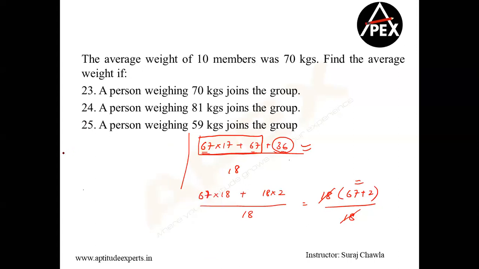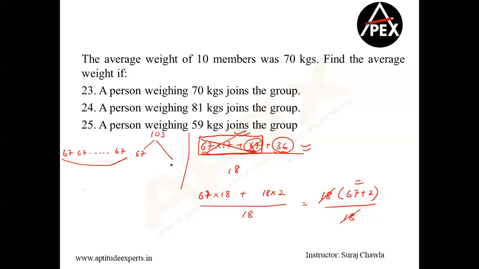Understand guys, do not worry. If you think I'm going slow, if you understand this perfectly, the next few slides will rush in a fraction of seconds. This is 67 into 17. Okay? Now I'm cancelling this part. Only this part. Plus 67. What is happening? I brought 103. I am writing 67, so I'm cancelling the 67 also.